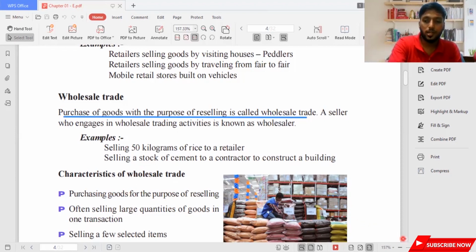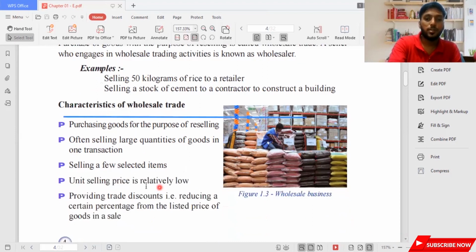Purchasing goods, their characteristics can be as follows. Purchasing goods for the purpose of reselling. So they purchase and they sell for others. The second thing is often selling large quantities of goods in one transaction. Their main intention is to sell a lot of quantities in just one transaction. Selling a few selected items, they don't sell everything. If you take a business that sells headsets, they will sell headsets in different varieties, like 3 or 4 models, but they are selling it in bulk.